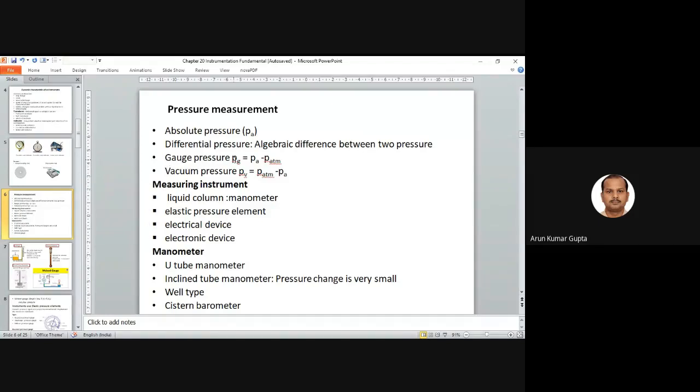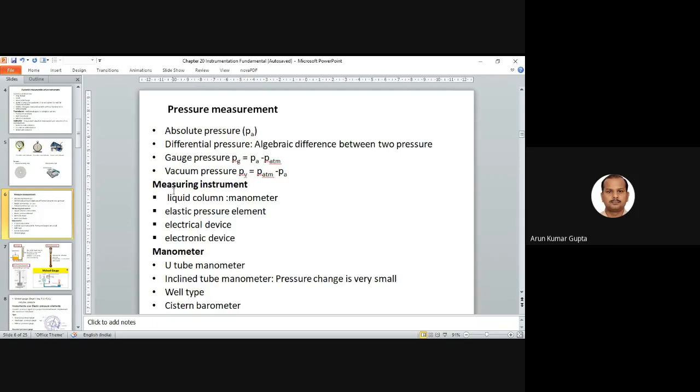Gauge pressure is basically a type of differential pressure where, if we subtract the atmospheric pressure from the actual pressure, we get the gauge pressure. That is the algebraic difference between the two pressures. Vacuum pressure means the pressure is below atmosphere, so the value comes out negative. Negative pressure is basically indicated as vacuum pressure.